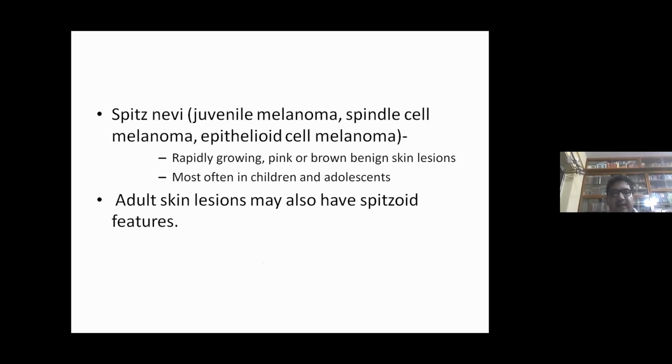Next, Spitz nevi, also known as juvenile melanoma, spindle cell melanoma, and epithelioid cell melanoma. They are rapidly growing pink or brown benign skin lesions, most often in children and adolescents. These nevi are precursor lesions for melanoma in young individuals, though adult skin lesions may also have spitzoid features.